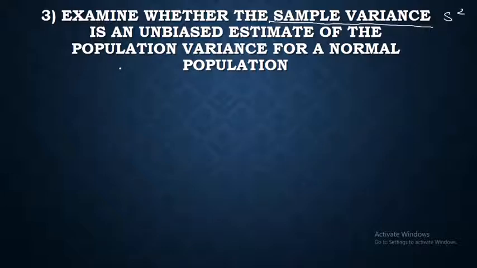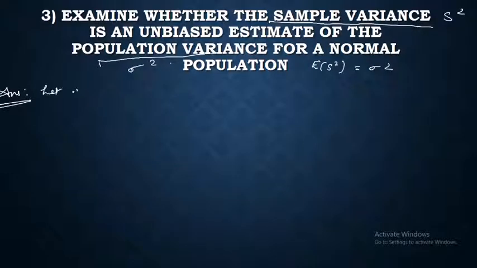What is the population variance? How will you denote that? Sigma square. So you have to check whether expectation of S square is equal to sigma square. Okay, so the answer,